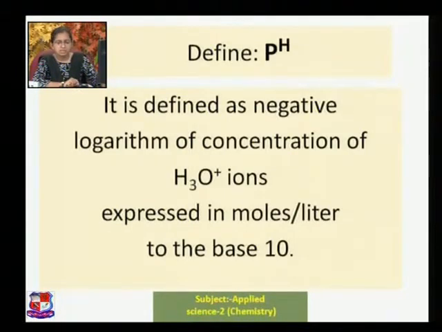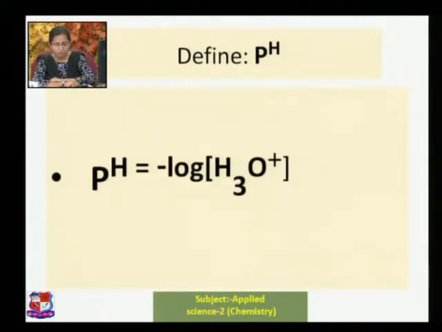We have seen the concepts, that pH is defined as the negative logarithm of the concentration of H3O+ ions expressed in moles per liter to the base 10. Looking at the mathematical form, pH is equal to minus log of [H3O+].